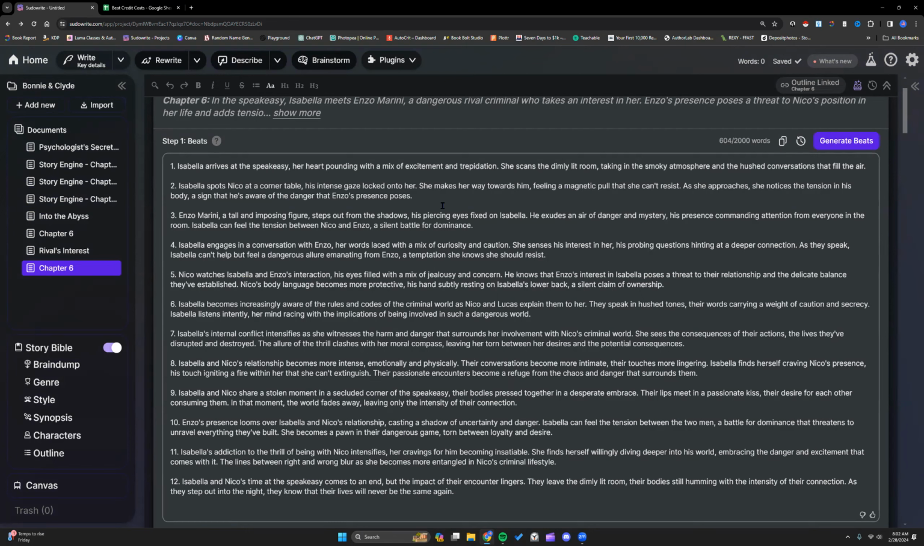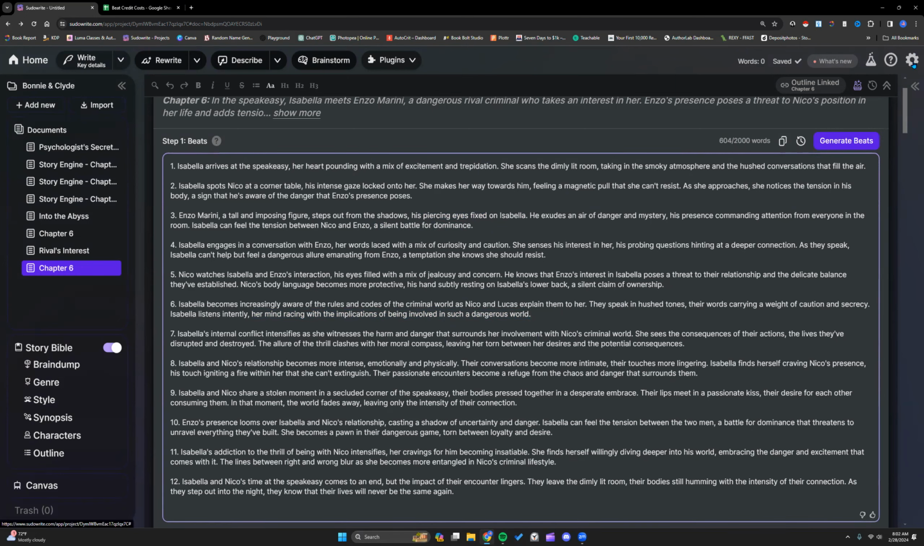However, the downfall is that about half of each sentence is the annoying participial phrases. Heart pounding with a mix of excitement and trepidation. Silent battle for dominance. His piercing eyes fixed on Isabel. All these phrases are generally stuff writers don't want to include, especially those writing in dark mafia romance like I do. We don't want all those cliche, cheesy sounding phrases. That's about half of each beat.